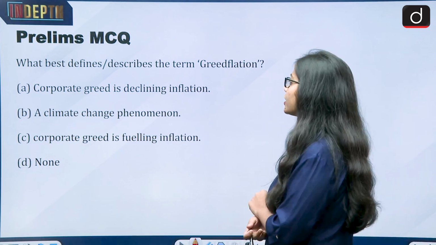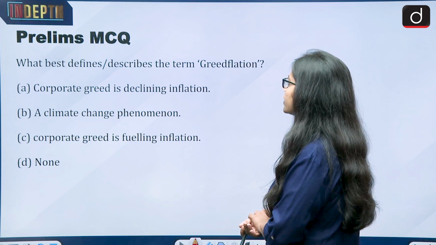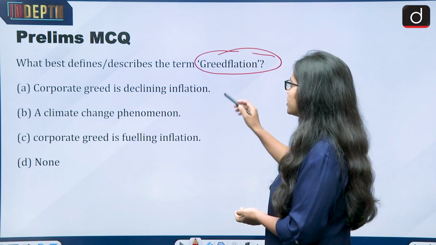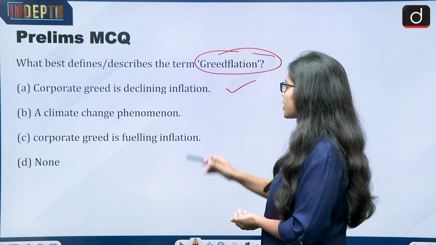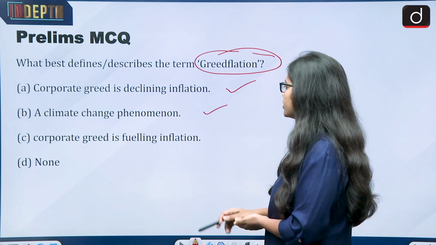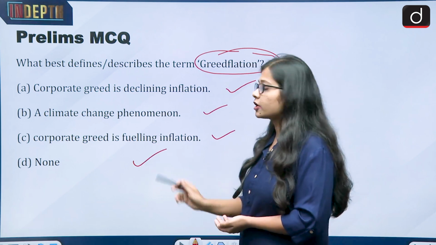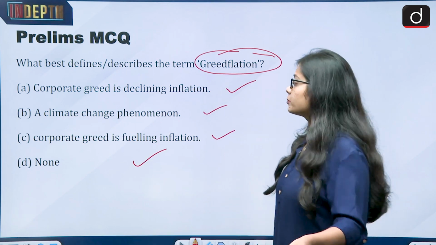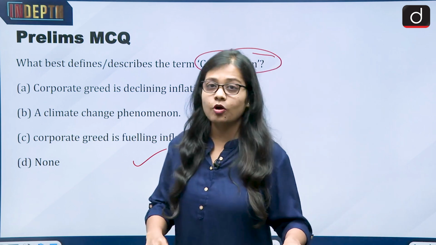Now in the end, a prelims MCQ, and you need to tell me the answer in the comment section: what best defines or describes the term greedflation. A, corporate greed is declining inflation; B, a climate change phenomenon; C, corporate greed is fueling inflation; or D, none of the above. I think we have had a very nice session, so you will be able to solve this one. Try to give me the answer in the comment section.